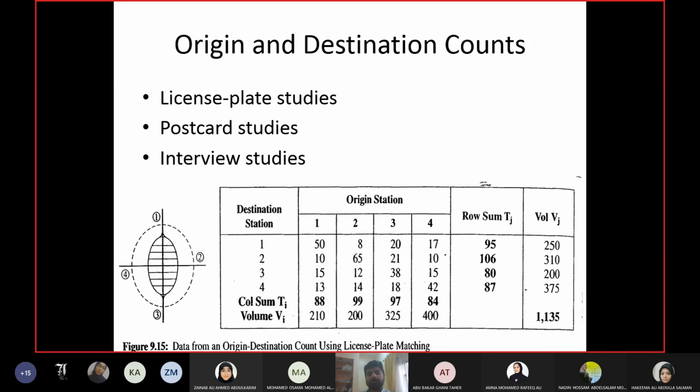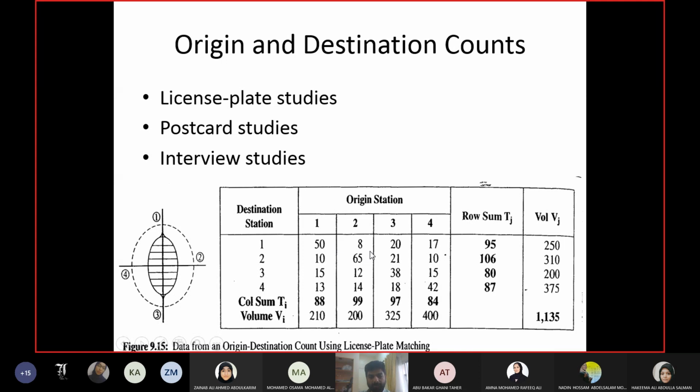The first column lists the areas as destinations. Each row represents the area as a destination, and each column represents the area as an origin, because each area will be origin to some people and destination to some people. So the same areas are repeated as origins and destinations, but destinations are in terms of rows and origins are in terms of columns.